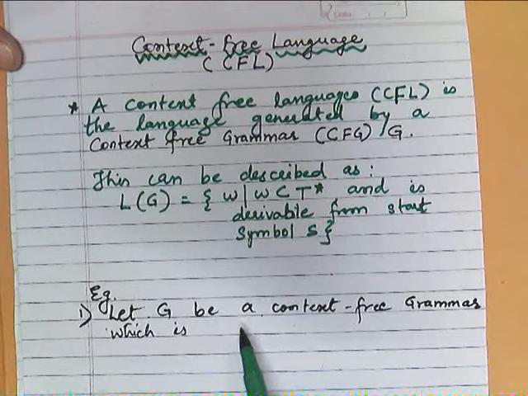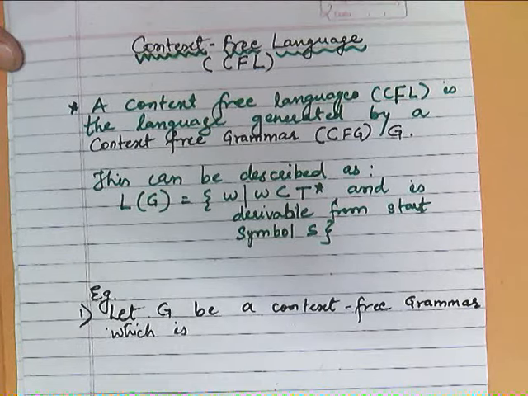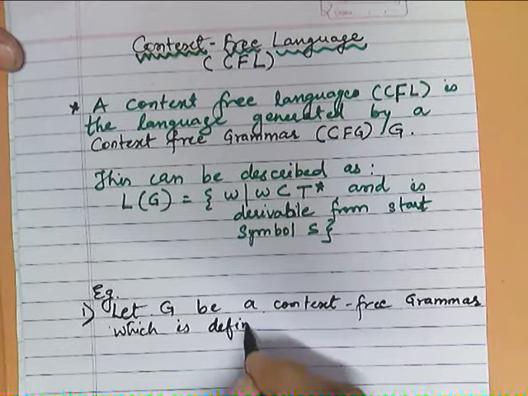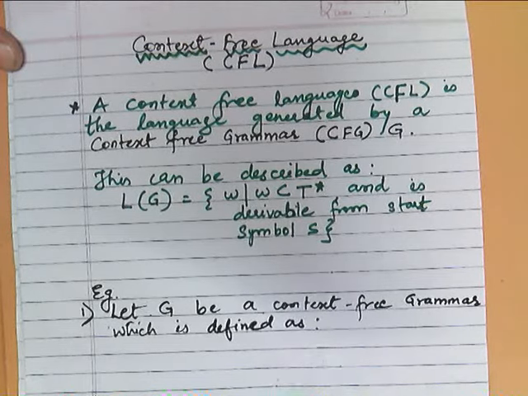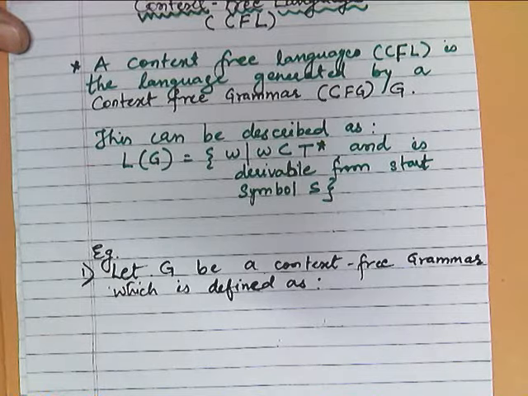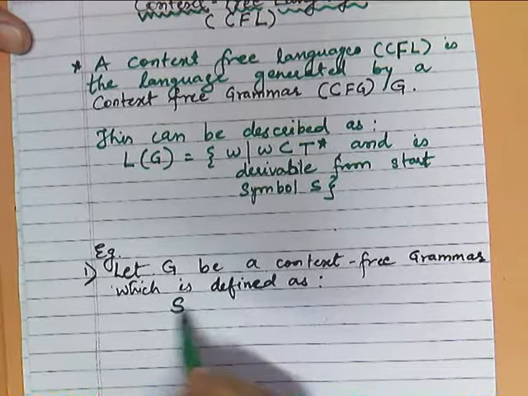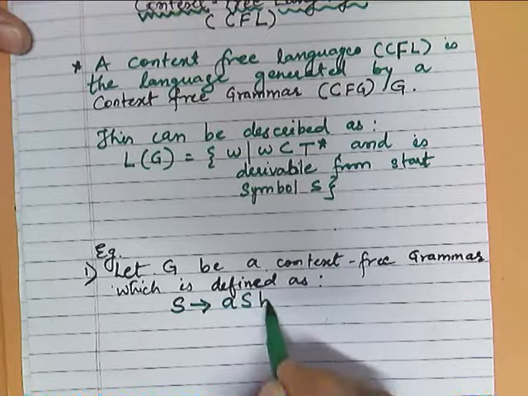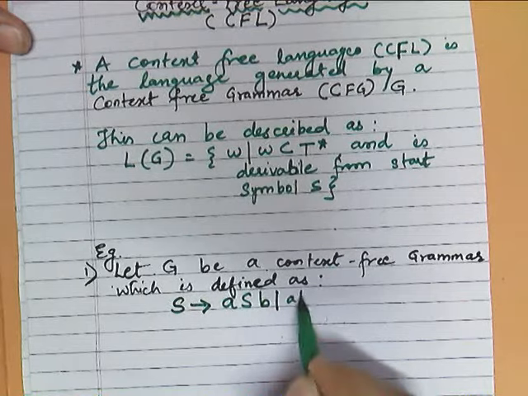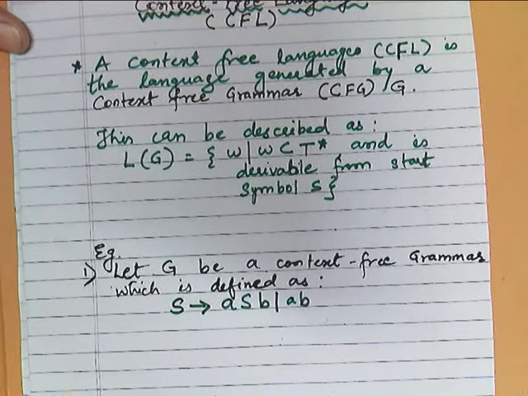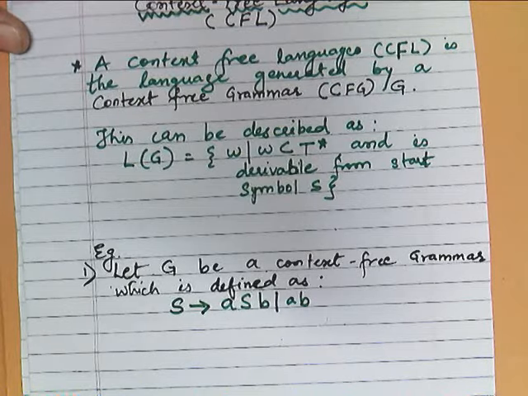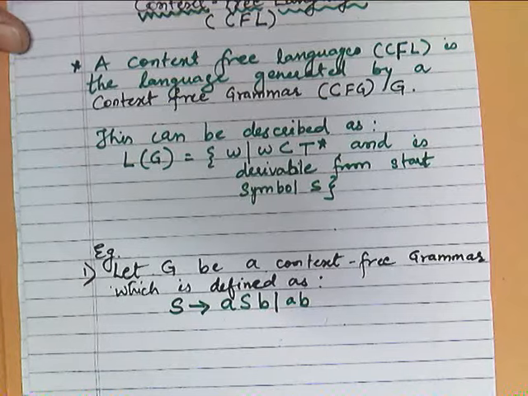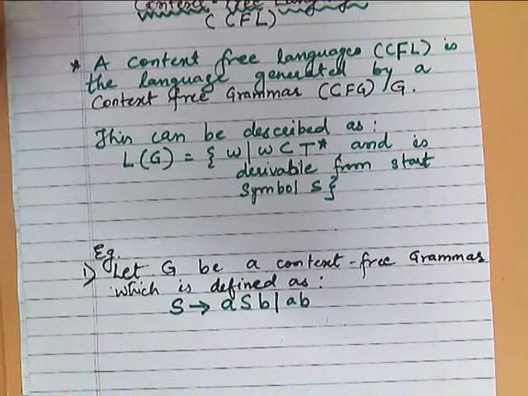Let G be a context free grammar which is defined as S produces ASB and AB. I think I have given the same type of grammar, right? And we are asked to derive a particular string from this given grammar. So how will you derive?